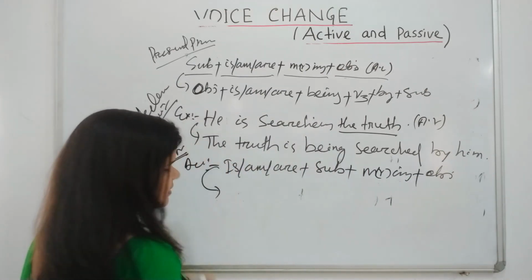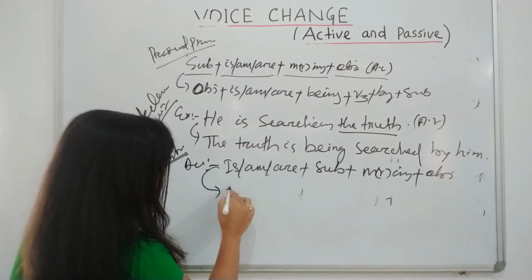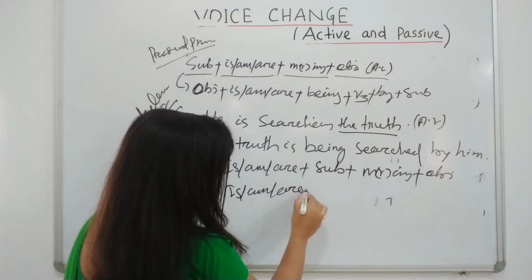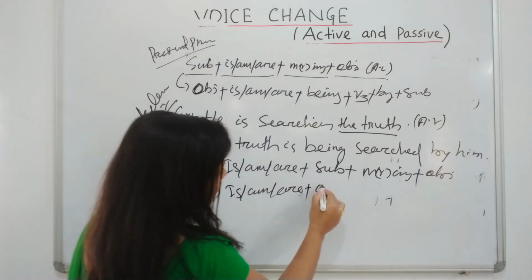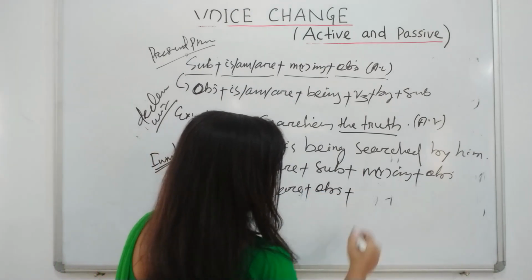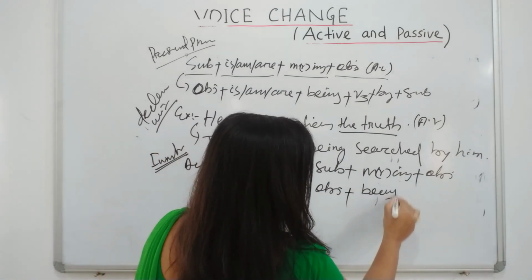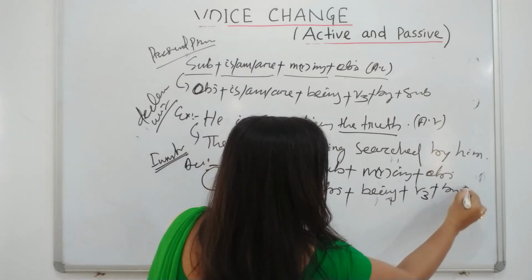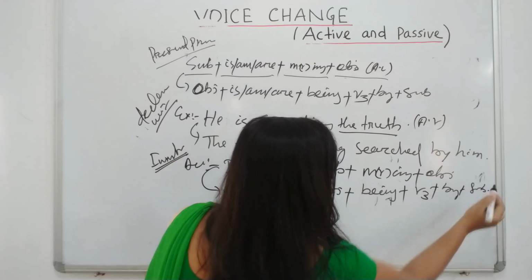Whereas converted to passive, it is is/are plus object plus being plus V3 plus by plus subject.